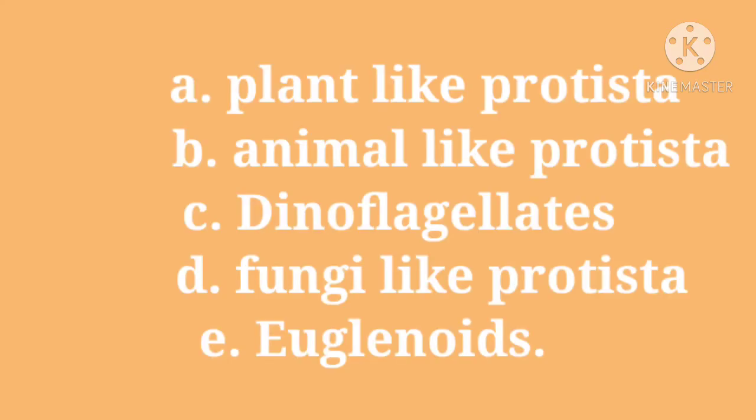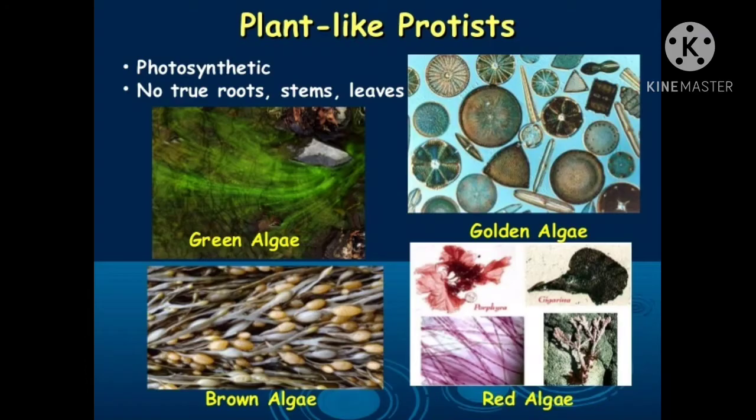As I said, this kingdom has a link with all kingdoms. We have different types in kingdom Protista. The very first is plant-like Protista, the second is animal-like Protista, the third is dinoflagellates, the next is fungi-like Protista, and the last is euglenoids. We have to study these five one by one. So let's start with the plant-like protists first.